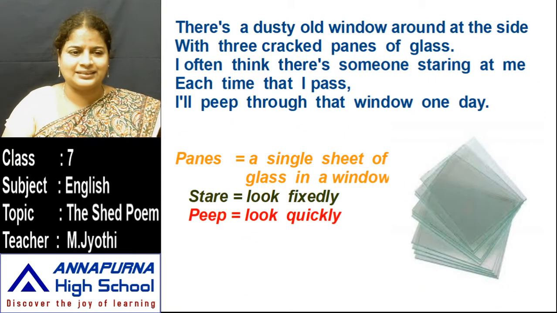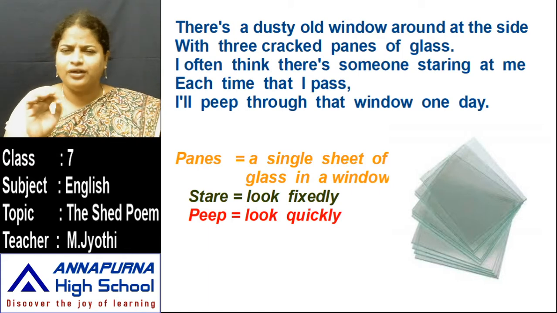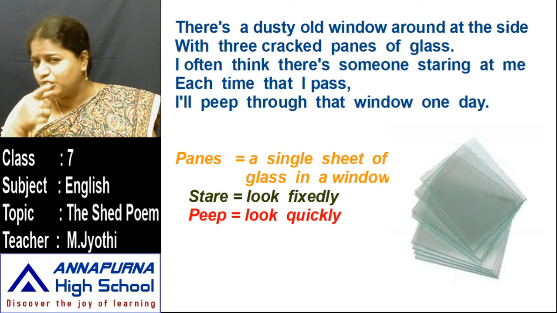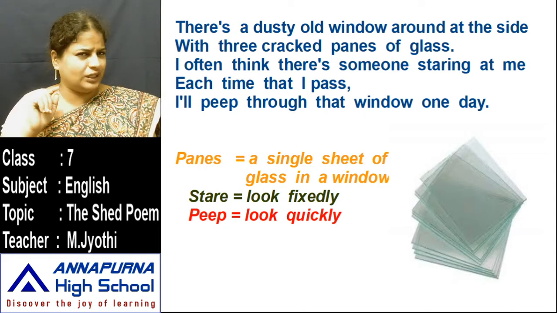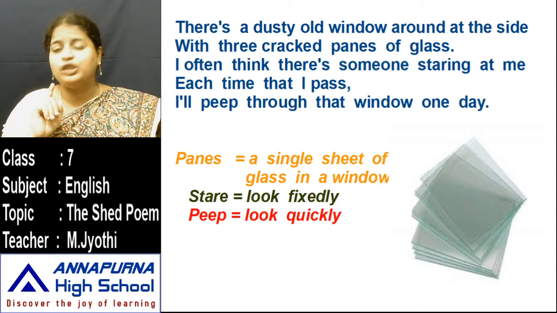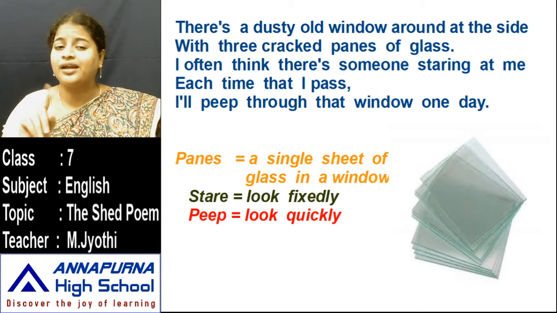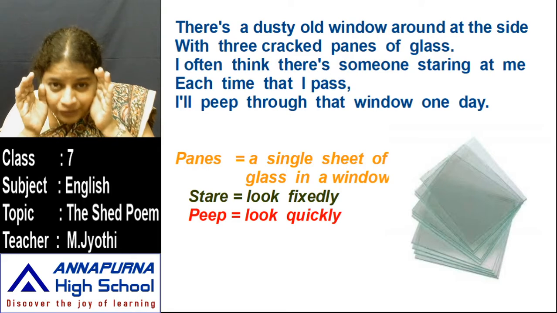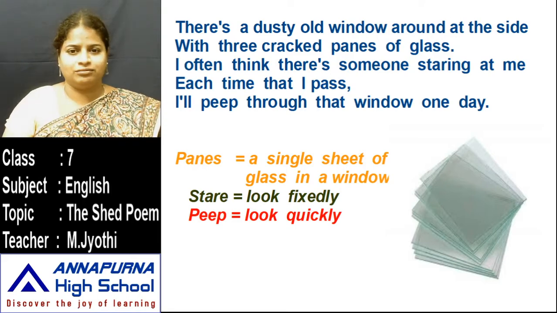They got cracks. And the child often thinks that someone is looking through the window from the shed. So each time that I pass, I'll peep through that window one day. The poet wants to go there and see. Peep means look quickly through that window one day into the shed.